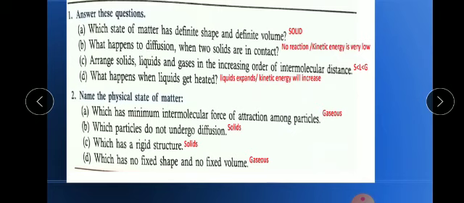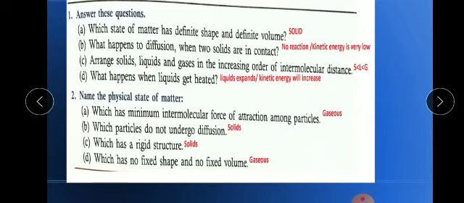Okay, now which particles do not undergo diffusion? So solid. You know, this question they are asking 2-3 times in this chapter. Which has a rigid structure, proper rigid structure? So the answer is solid. Okay, solid states. Now which has no fixed shape and no fixed volume? Neither shape nor volume. So the answer is gaseous. So this is the checkpoint number 1.